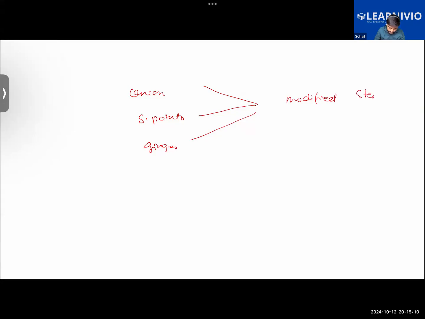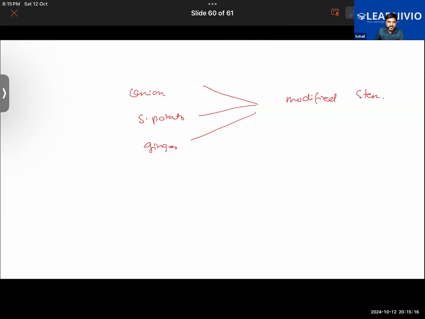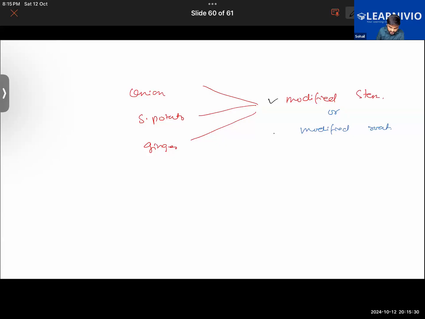For the discussion which we had, take the case of the onion, sweet potato, and ginger. Are all of them modified stems or modified roots? Just tell me which of them are modified stems and which are modified roots.